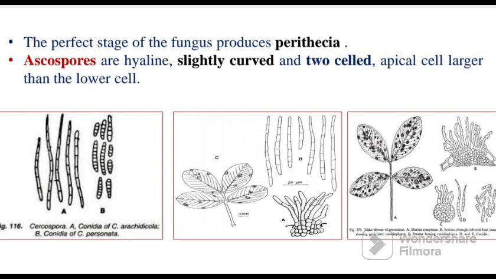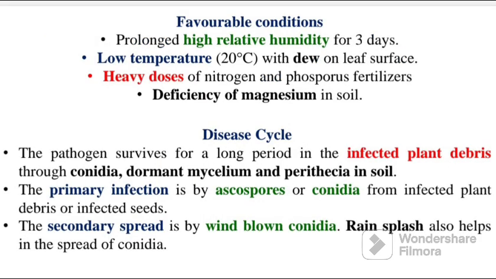Here you can see the different Cercospora conidia and spores and the difference between them. Here the spores are long and have more septa in case of Cercospora arachidicola, and in personata the conidia are small and have fewer septa. So the difference between Cercospora personata and arachidicola, which I have discussed in the previous slide, you should remember at least the septation, how much septation is there. Whether conidiophores are hyaline or not, this is very important. That etiology is very deep into the subject. This deep question will not be asked, but at least you should remember what the basic differences are.